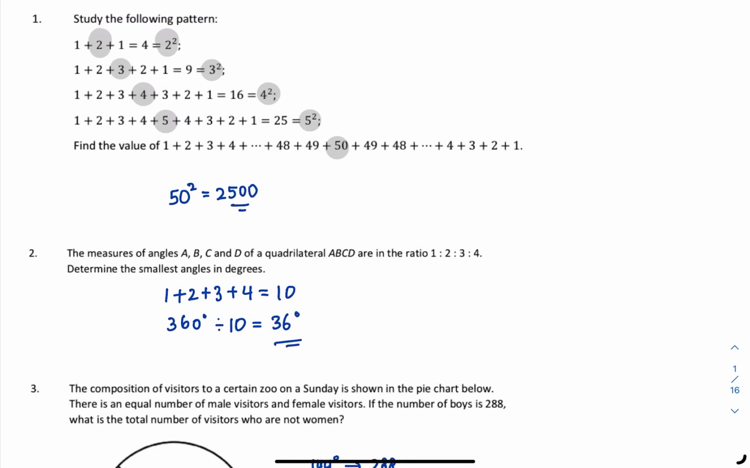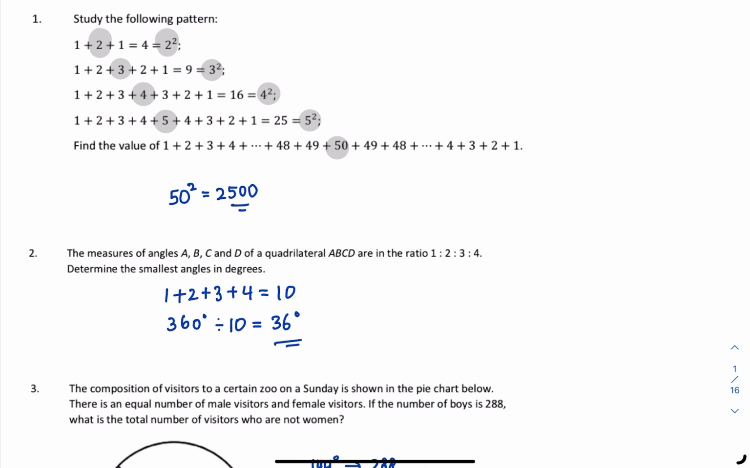Okay, question 1 is a pattern question. Remember when you see this, you just need to find the pattern. So for the first one, 1 plus 2 plus 1 equals 4. 1 plus 2 plus 3 plus 2 plus 1 equals 9. Then they already give you 4 is 2 square and 9 is 3 square. Okay, it's quite easy to see that this is just the middle number, then you square.